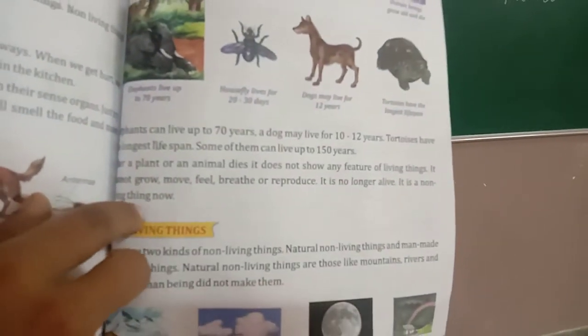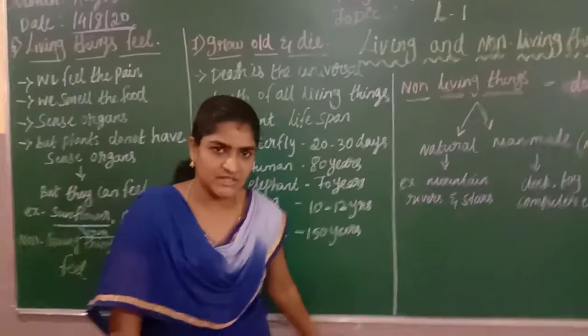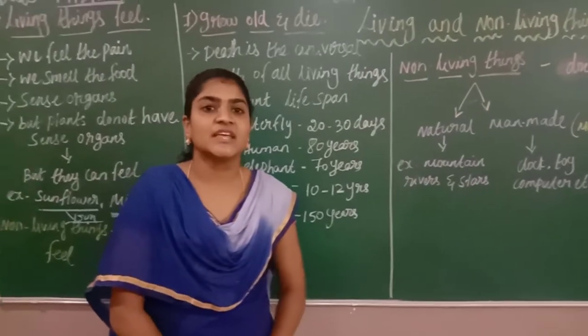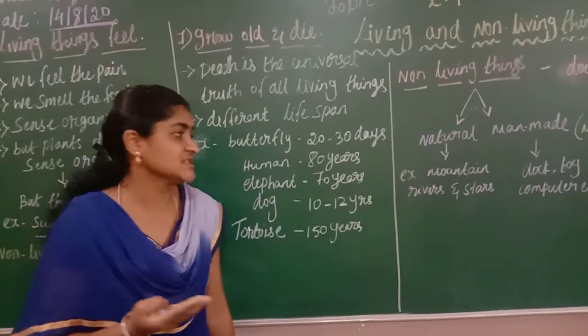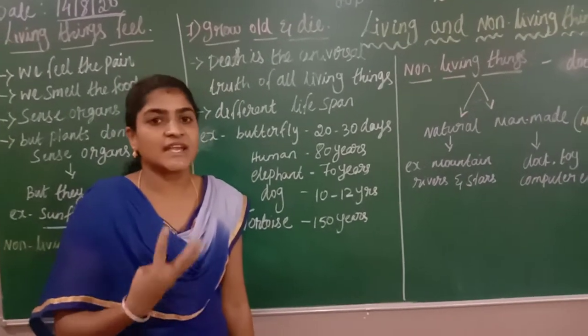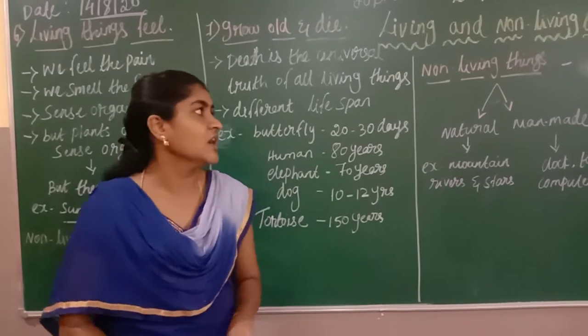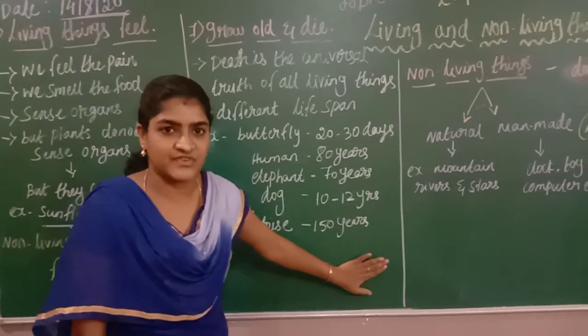a non-living thing now. So once death has happened for a living thing, say either a plant or an animal or a human, they cannot show the features of living things because the life process is stopped. We cannot gain the normal features of living things again. Okay, I hope till here you understood all the features of living things.